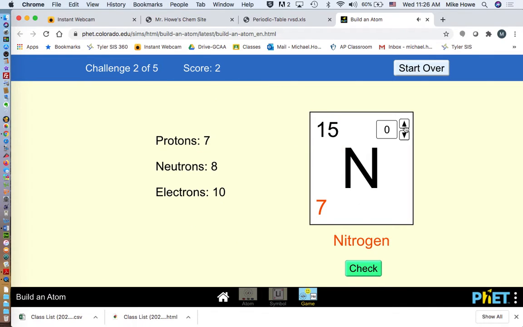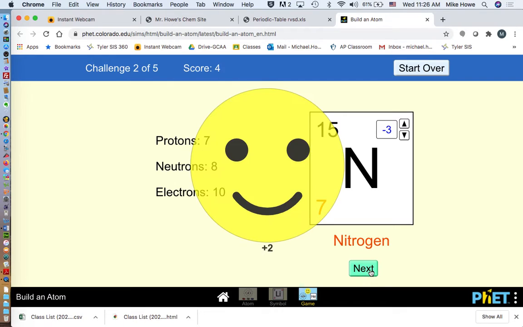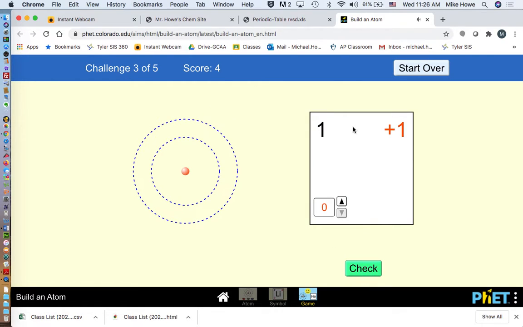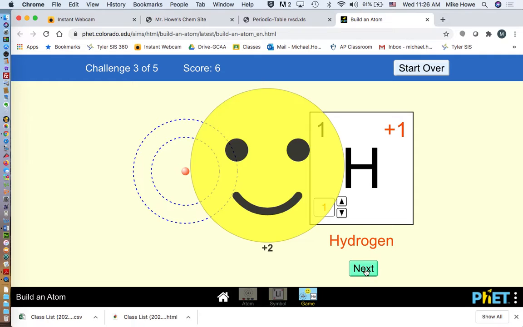On this one, you're trying to figure out what this is. You've got 7 protons and 10 electrons, so you've got 3 extra negative charges. So it'd be a -3. Here you've got 1 proton, so it's going to have a 1 down here, because this number tells you the number of protons.